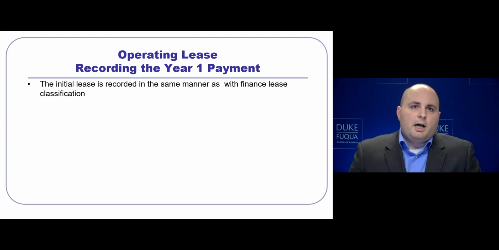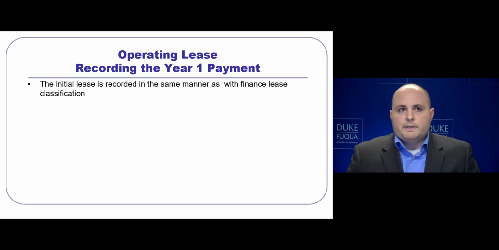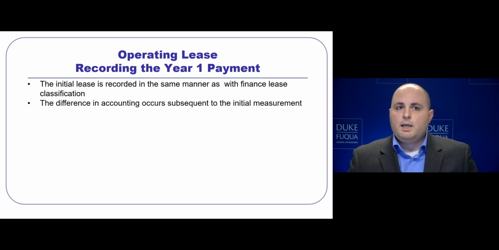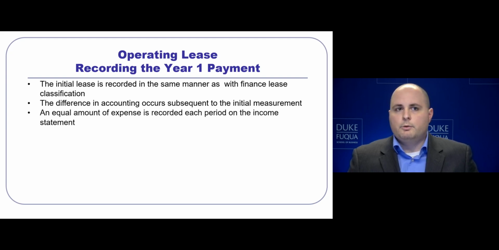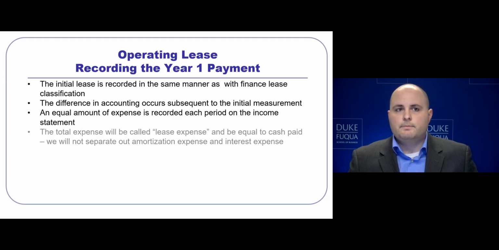When thinking about an operating lease as opposed to a finance lease, the initial recording of the lease asset and liability are equivalent. However, there will be a difference in the accounting subsequent to the initial measurement. We will record an equal amount of expense in each period on the income statement. And the total expense will be called lease expense.